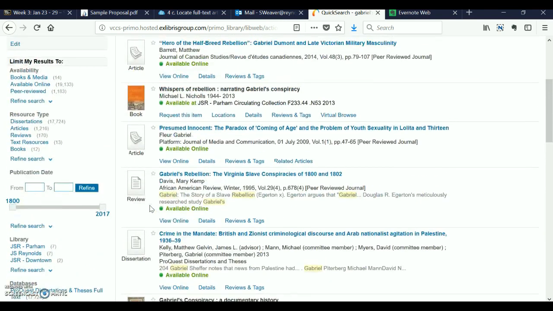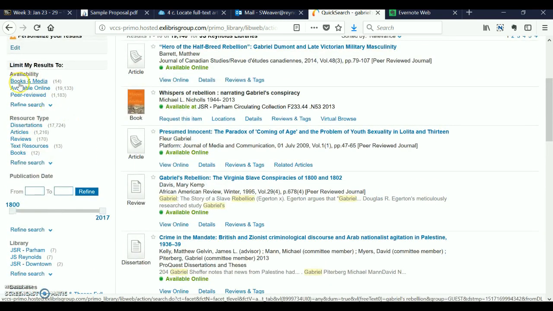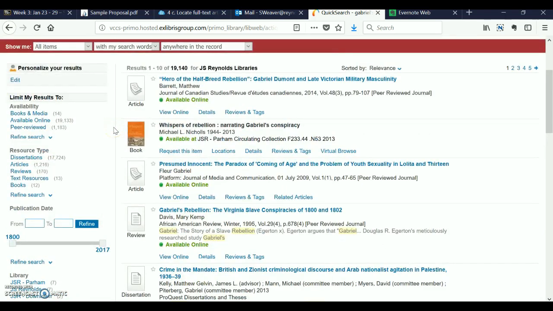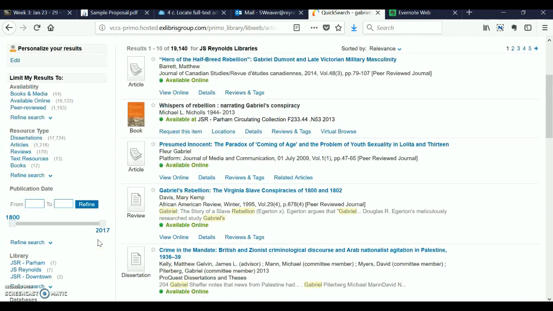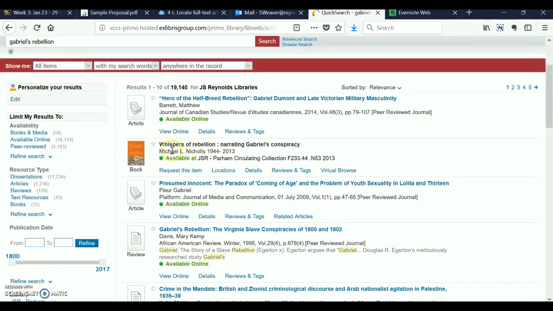One of the things that I want to point out is up here, you've got the different types of things that we found. So books and media, things that are available online, and then what are called peer-reviewed articles. Basically these are considered scholarly articles, and we'll talk more about that soon. But let's just kind of take a look at what we have. This is, again, where all this stuff is coming from. Let's take a look here.